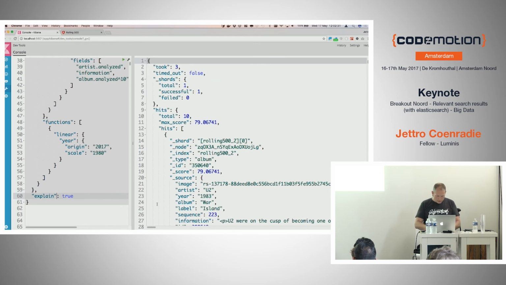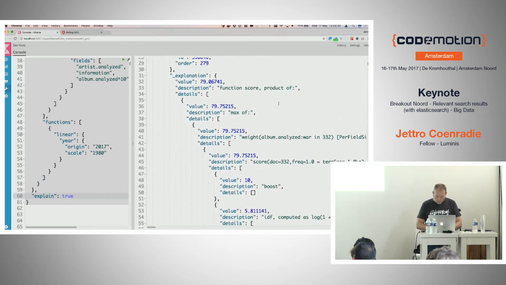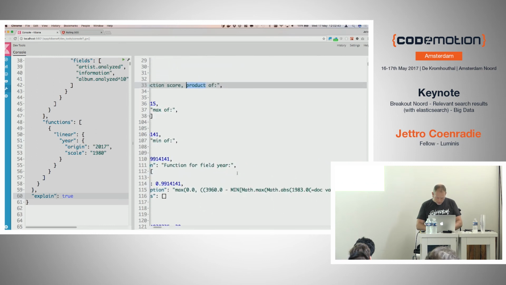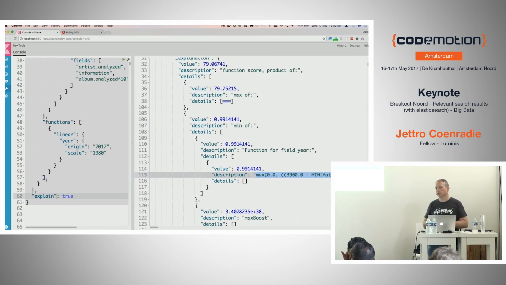And if I would now, I'm trying, if I can show you the explain true, see if we can find out how it works. This is the product of. And let's see if I can close this a bit. So here you now see the calculation at the bottom of the factor that is used to change the score. This is the decay function. So you can see that the explain function is actually quite useful. You can really follow along.